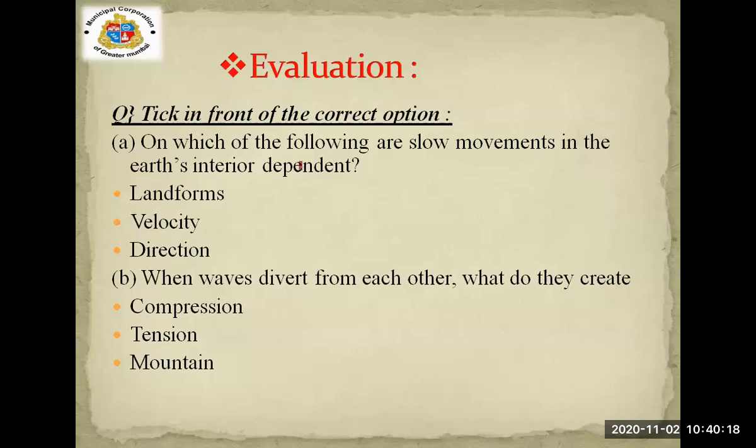What will be the correct answer? Landform, velocity, or direction? When we study the slow movements in the Earth's interior, it is dependent on velocity.